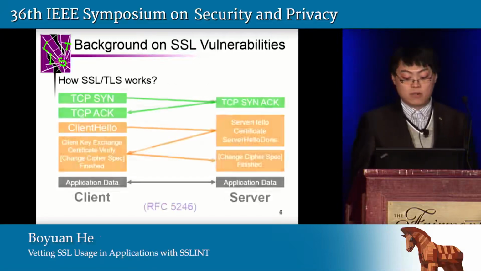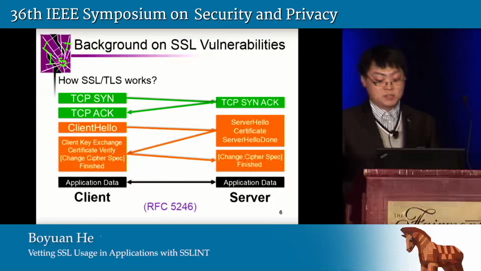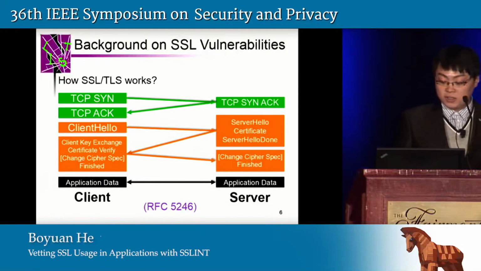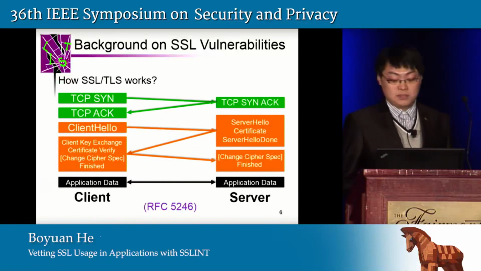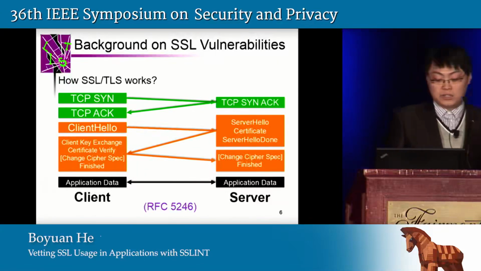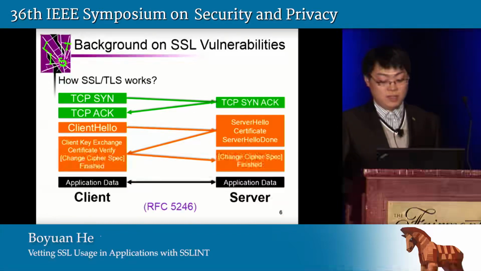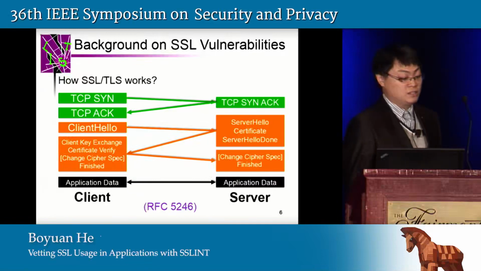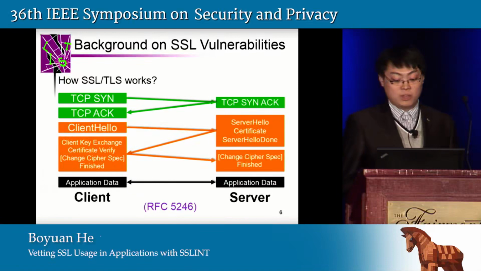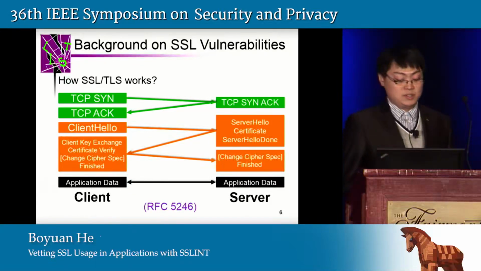We start from some background knowledge showing how the SSL protocol works. As a transport layer protocol, SSL is built on top of TCP. So after a successful three-way TCP handshake, the SSL handshake is established from the client side, and then the server presents the certificate for the client to verify. This is the authentication phase for SSL, and usually the client certificate is optional according to the RFCs. So in fact, one-way authentication is a common practice in many SSL applications, as shown in this example.